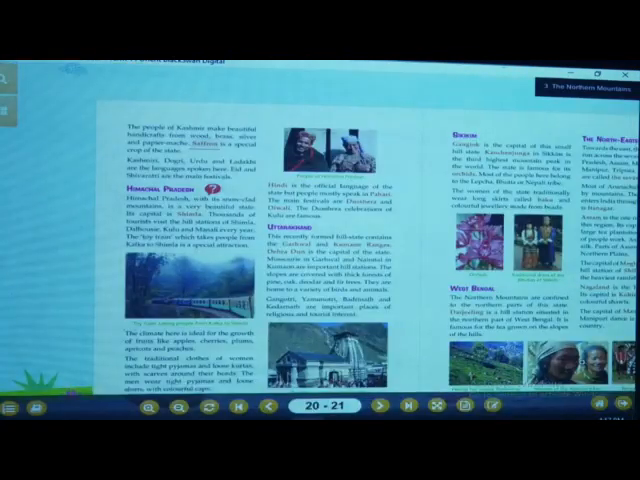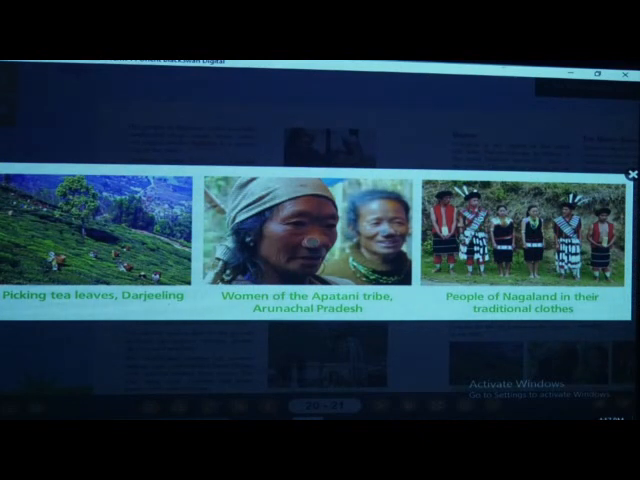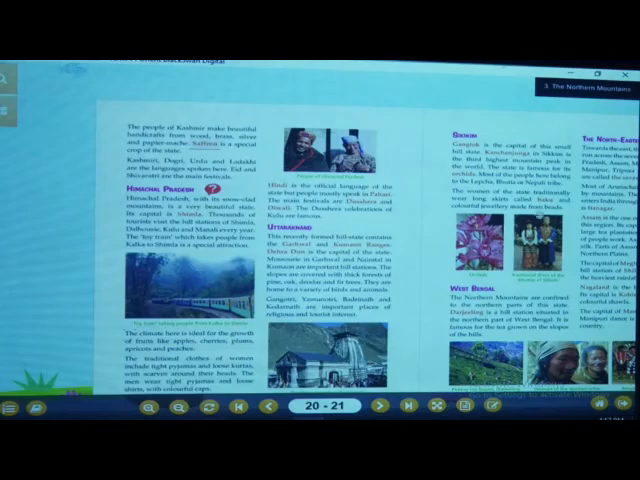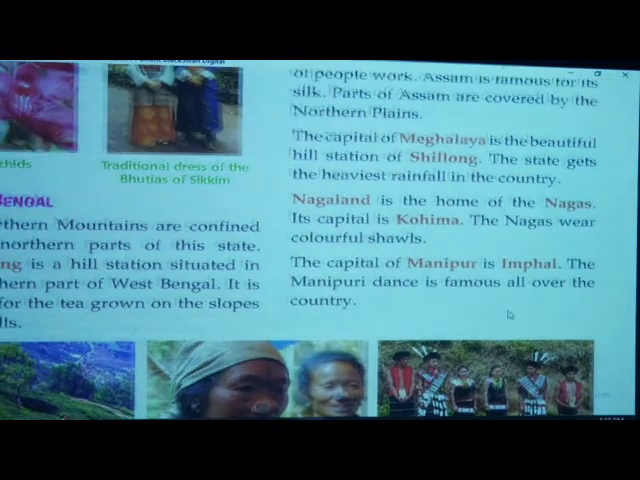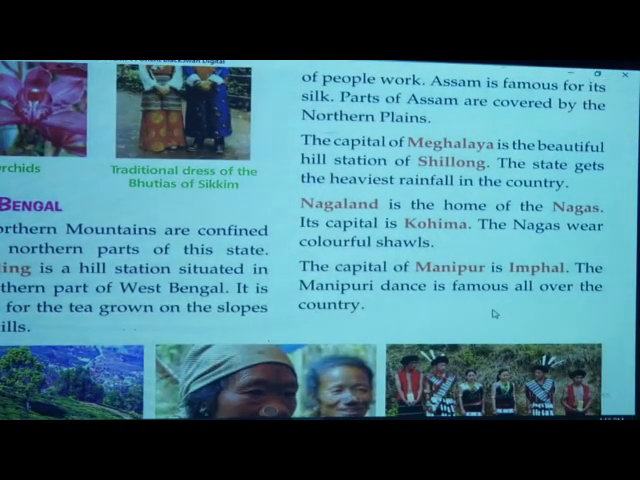Yes, these are shawls. Can you see them on their shoulders? Can you see my cursor? They have shawls here, correct? These are the shawls. This is the Nagaland traditional dress. The Manipuri dance is very much famous.